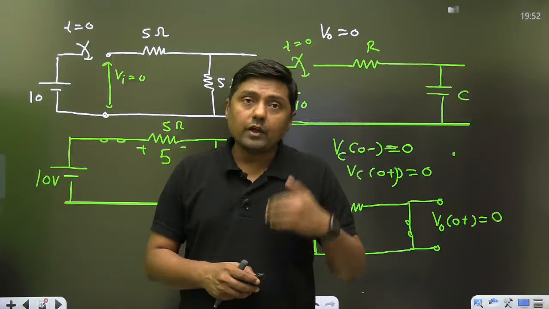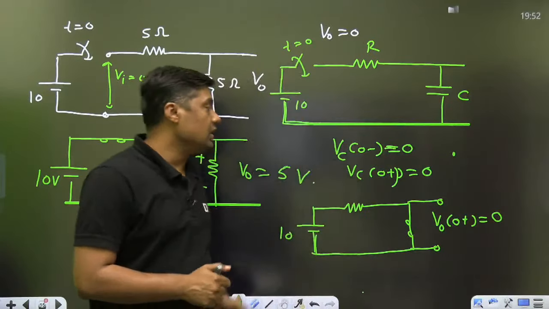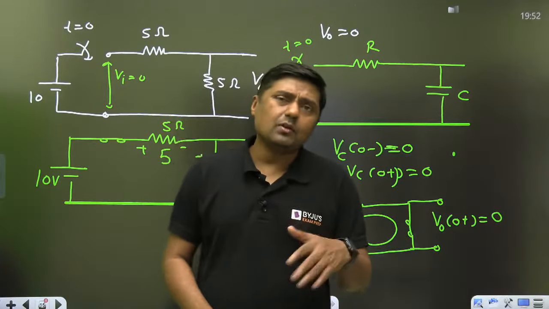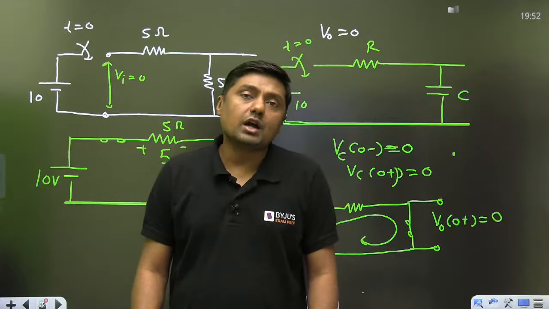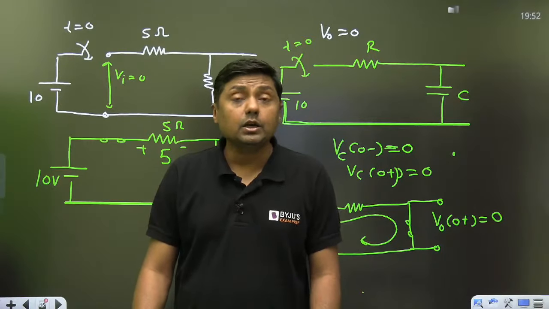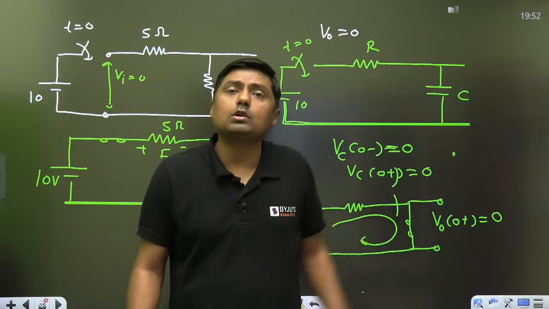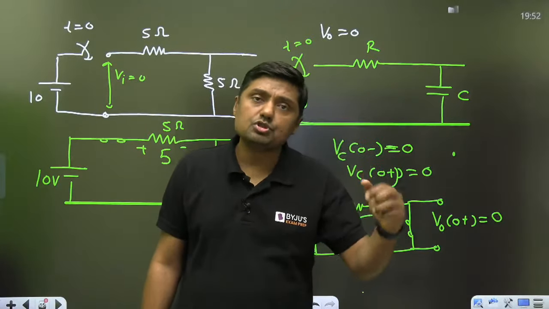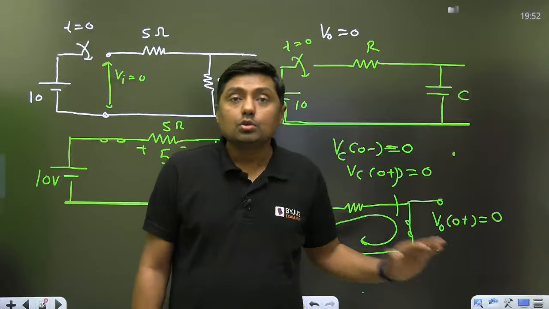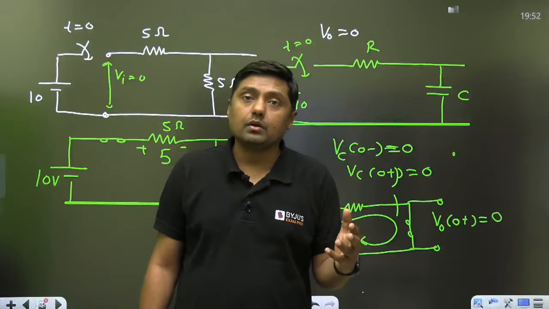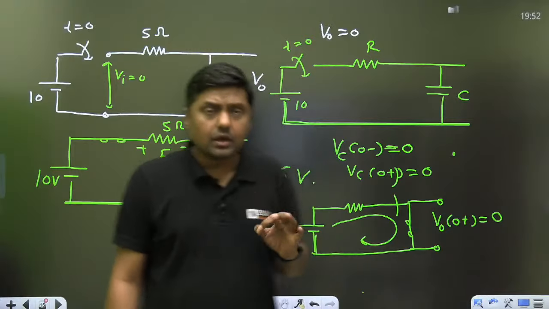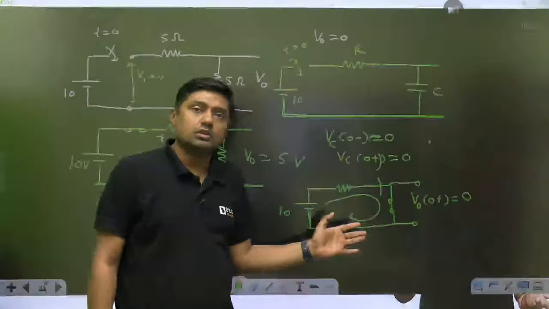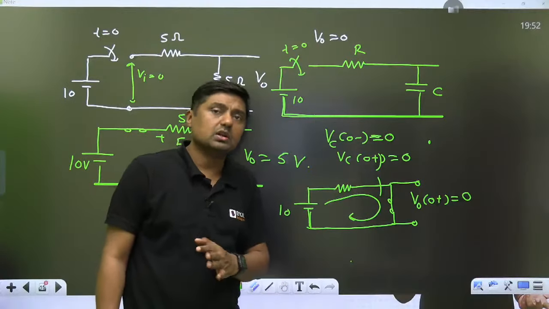Now, when we give it time, the capacitor will charge, just like your mobile battery will take time for charging. So that is called charging of the capacitor, and it depends upon the value of resistor and capacitor. After some time, the capacitor will fully charge up to 10 volt. So that is the story of the capacitor. So the resistor allows sudden change of voltage, but the capacitor does not allow sudden change of voltage, and that's why we are getting transient.